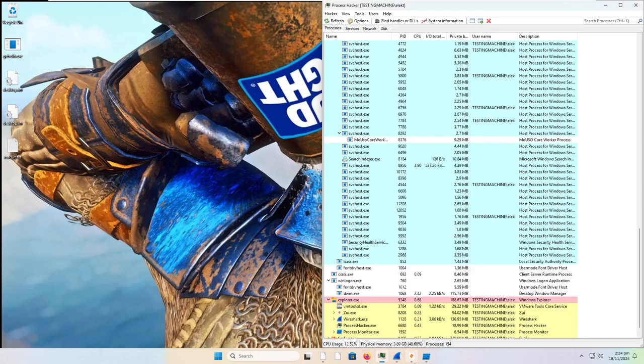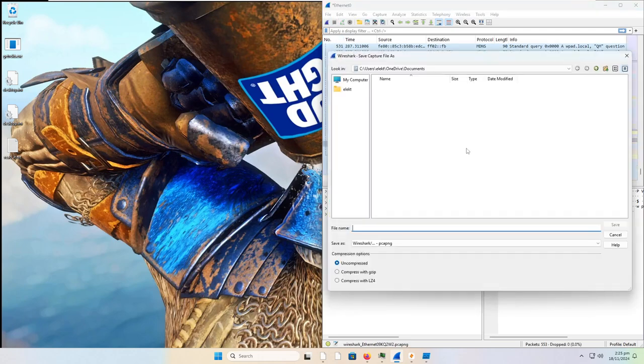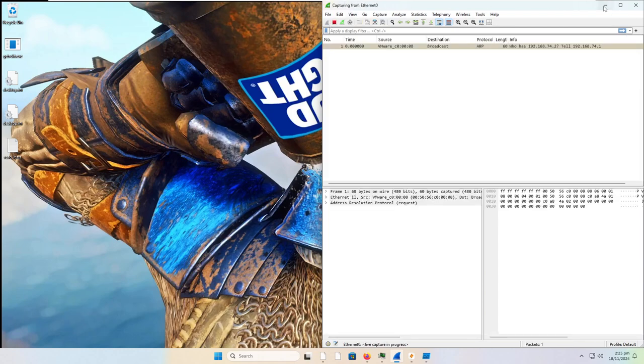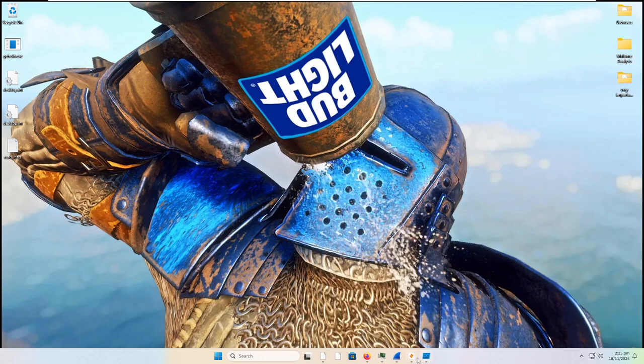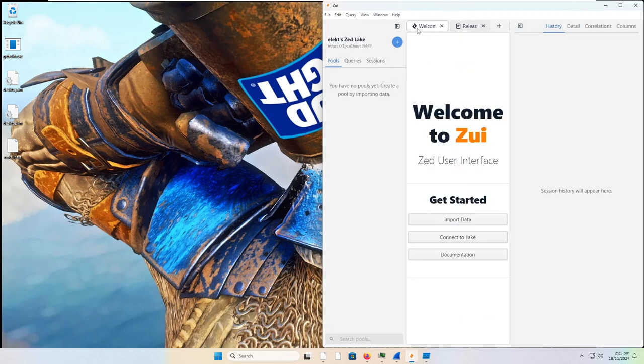Well, next up, we'll go ahead and save this packet capture on Wireshark, but there's 553 packets. So this is another reason I believe that it didn't actually send any of your data off, because usually in the events of info stealers or remote access trojans, you've got like 10,000 or more packets.